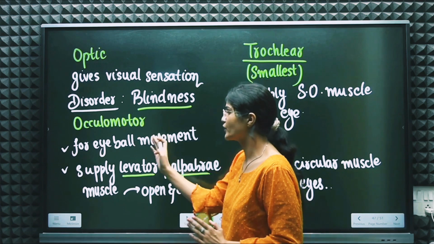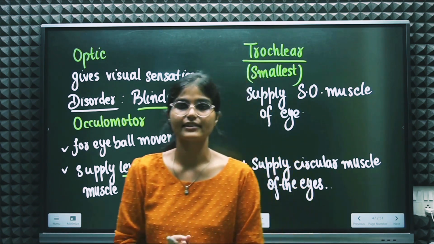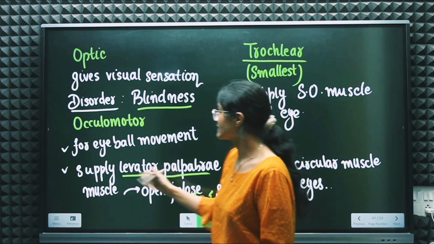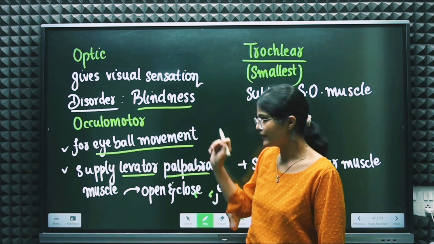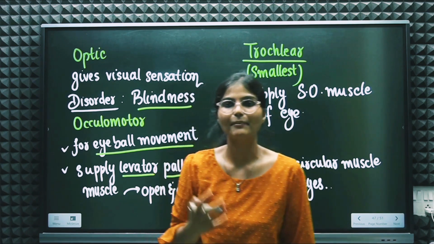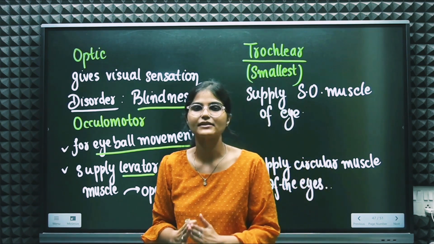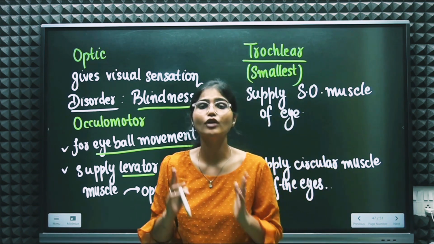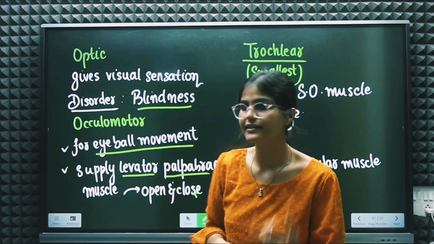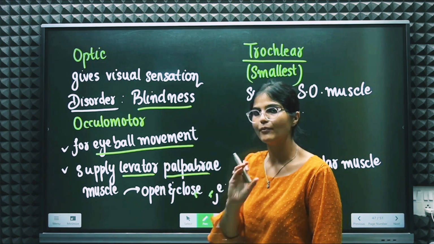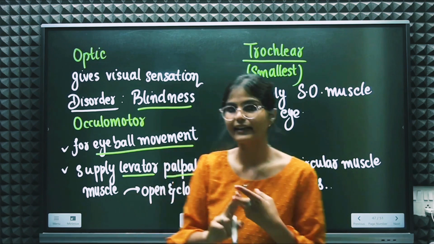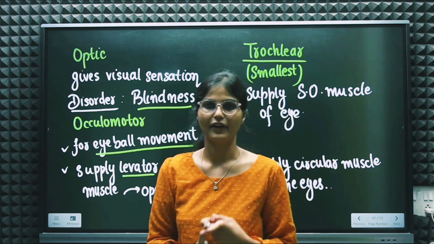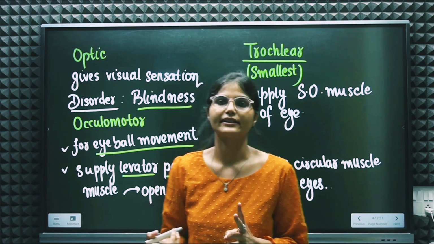Third is oculomotor. As the name suggests, it has some motor function to play. So which motor function will it play? It is responsible for the eyeball movements and it will supply the levator palpebrae muscle. And what is the work of the levator palpebrae muscle? To open and close the eyelids, right? So our oculomotor, the third cranial nerve, serves two functions. First, it regulates the movement of the eyeball, and second, it controls the supply to the levator palpebrae muscle, right? So two disorders arise from this, right?